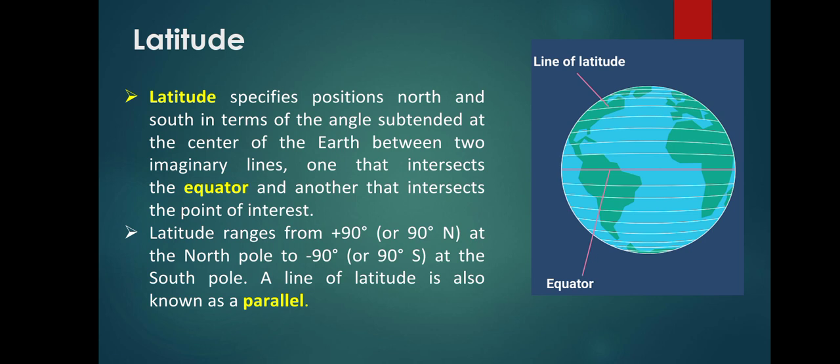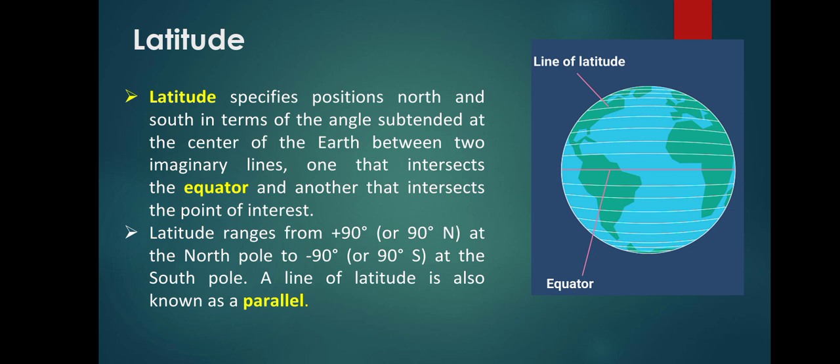So, lines of latitude. What are these lines of latitude? Lines of latitude are horizontal lines, and they specify the north and south position. As we have seen in longitude, the lines of longitude are vertical, but in the case of latitude these are horizontally arranged. Latitude ranges from plus 90 degrees north at the north pole to minus 90 degrees at the south pole.